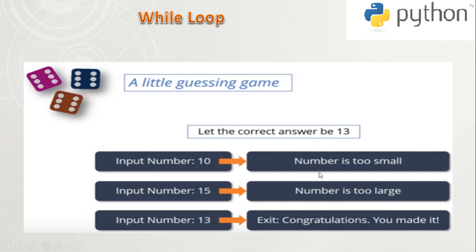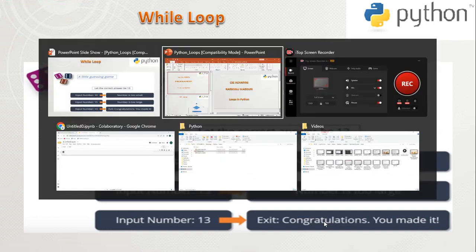Here 10 is less than 13, so we print the message that the number is too small. 15, the number is too large. If any other number is entered by the user, it should print a message. Otherwise, it has to print the message, congratulations.